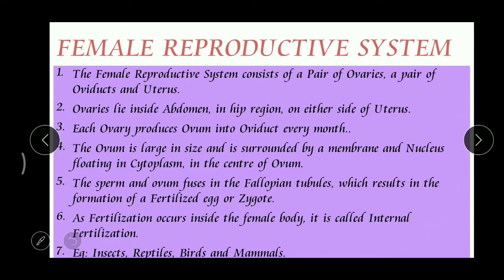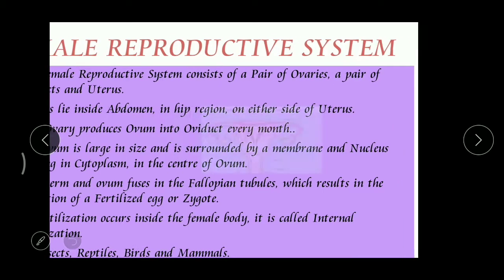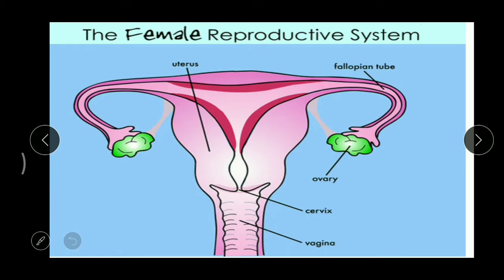When we take the female reproductive system, it is also present below the abdominal cavity, just like in the male. And here also we can find three main parts. What are they? A pair of ovaries, a pair of oviducts, and a uterus. Correct? Here, have you seen, we can find some green colored structures. What are they? They are ovaries.